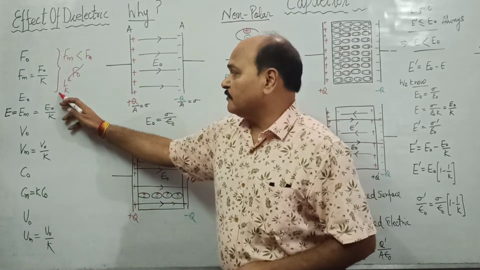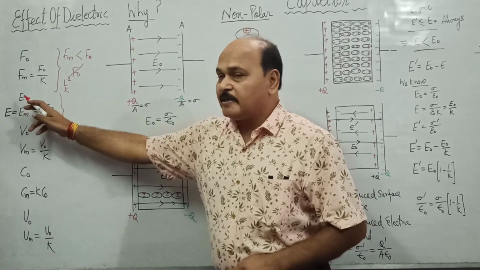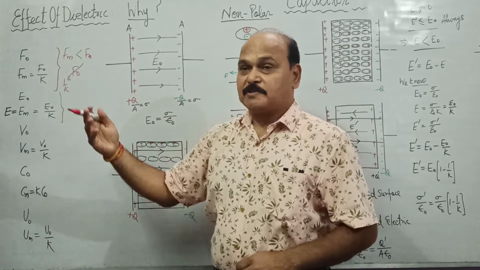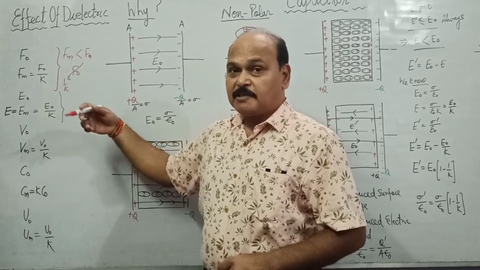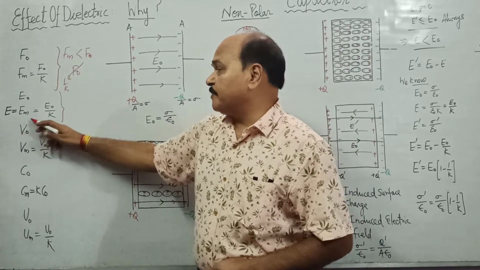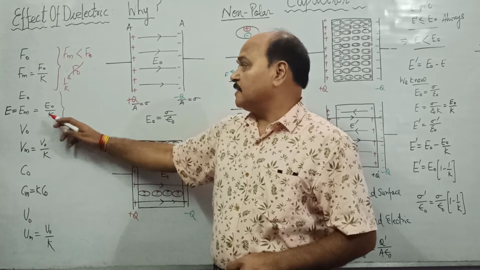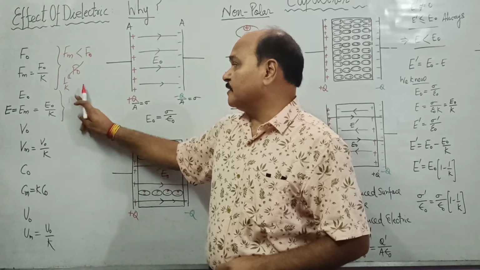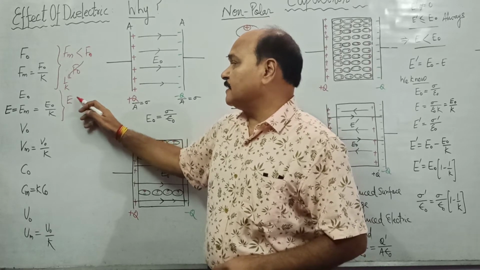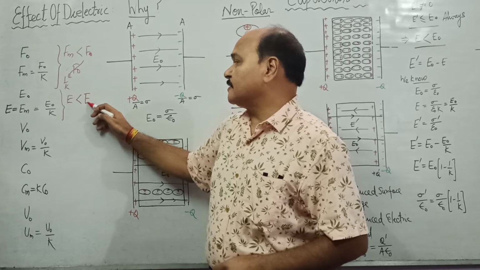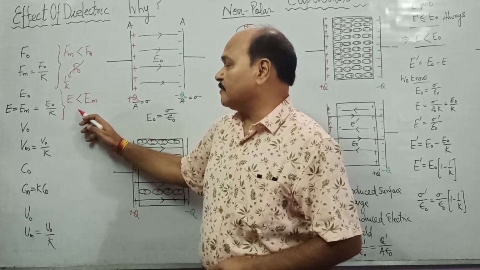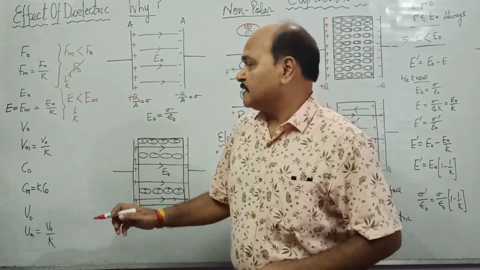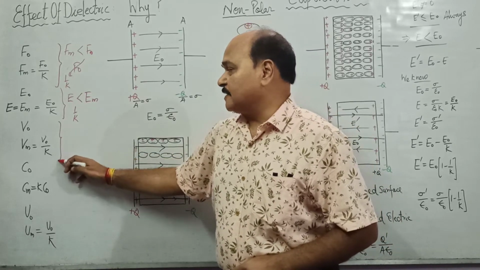Likewise, if E naught is the electric field due to any charge, line charge, surface charge or volume charge in free space, then what is the electric field in the medium? It is E naught upon K. That means the electric field in the medium is less than in free space, again lesser by a factor of 1 upon K. The same is the effect with electric potential.